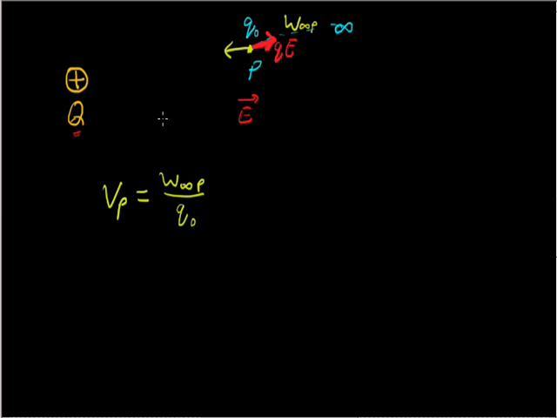If Q naught is a positive test charge, then I can write the work done in bringing this given charge from infinity to point P as W infinity P upon plus 1 coulomb unit charge.